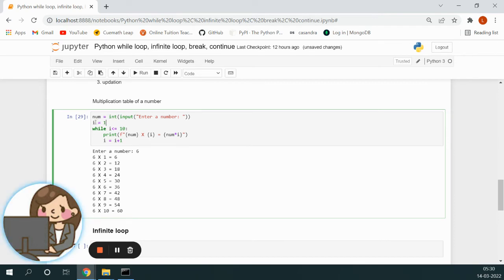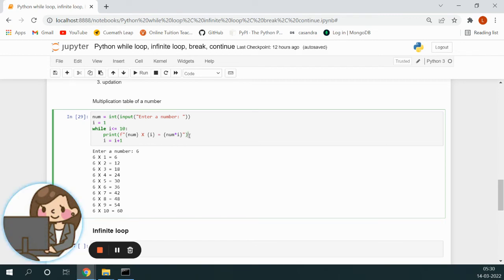So that is what this I is doing. It decides with what number the number that we entered is multiplied. So we initialize I to 1. Then while I is less than or equal to 10, we print, this is an f string, num into I. So it is printing the left hand side: variable num, then variable I, then equal to num into I. So here we are getting the result.